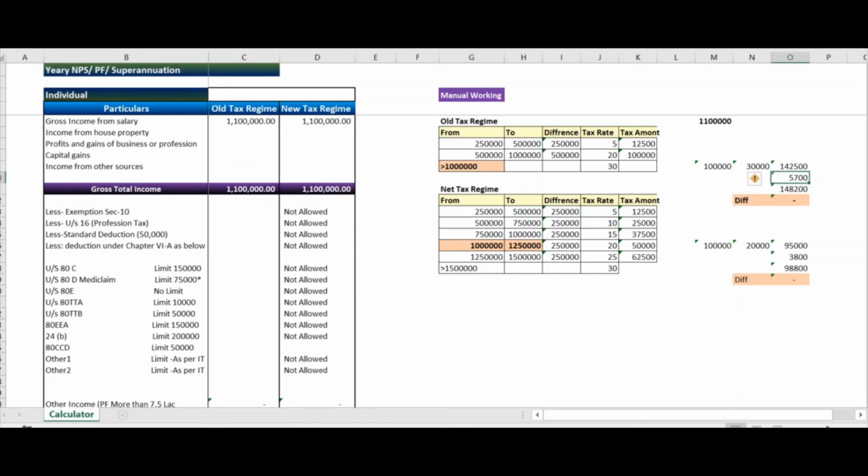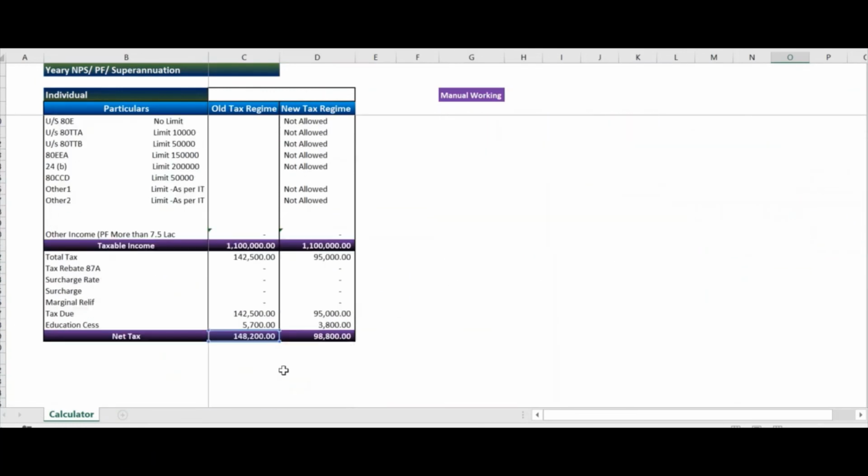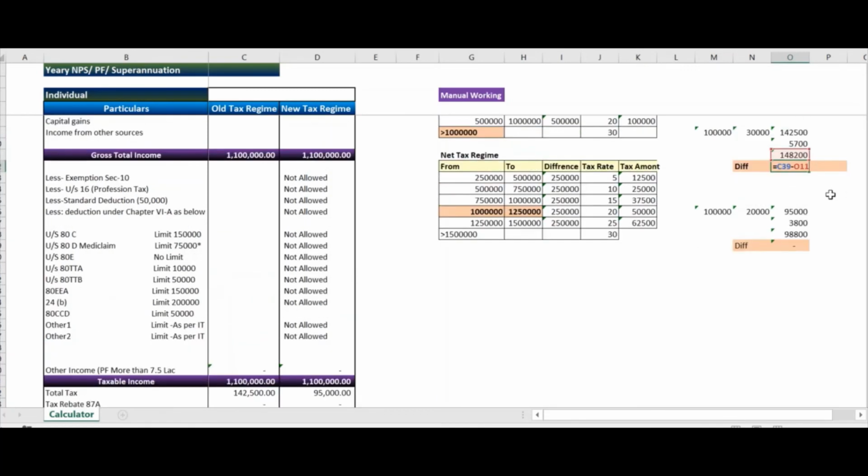Then we will calculate education cess at the rate of 4%. Now the total amount we can match with this calculator. So here I am matching the amount which I have calculated manually. Now it's matched.